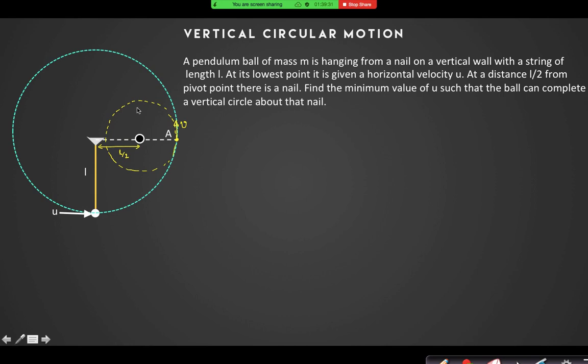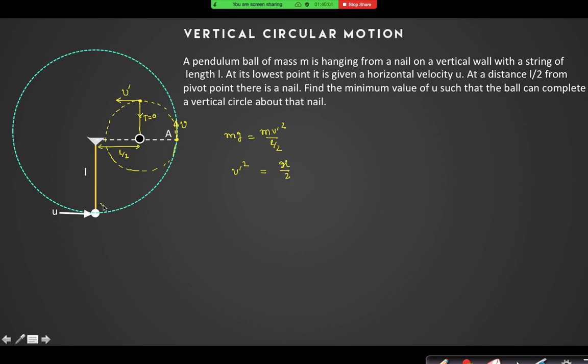And if it has to reach the topmost point, at this topmost point, what should be the velocity? Root over of v by 2. Yes. The tension should be 0 here. So mg is equal to mv prime square by L by 2 here. Yes or no? So v prime square is equal to gL by 2.